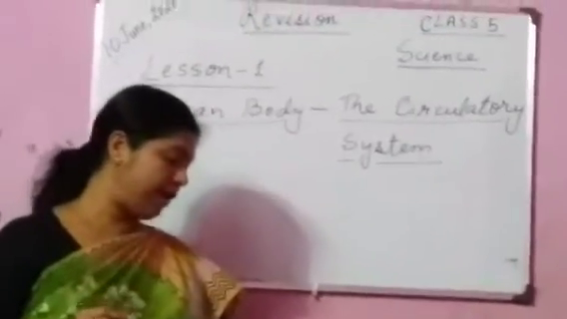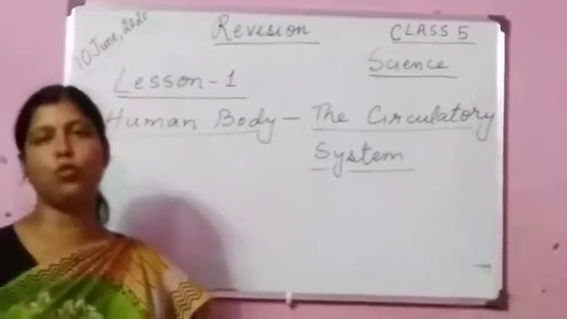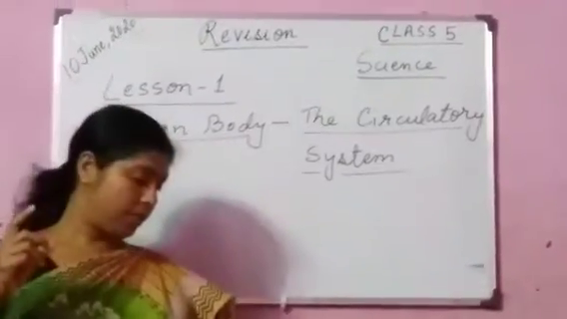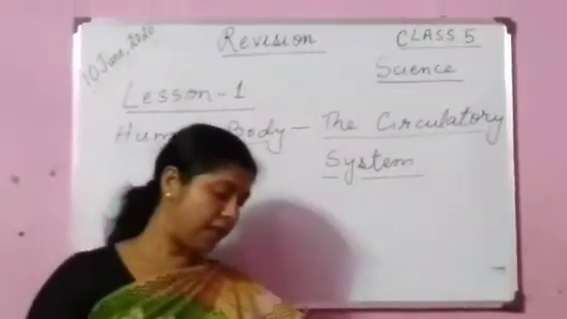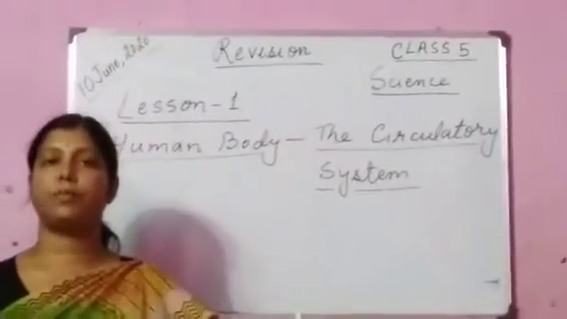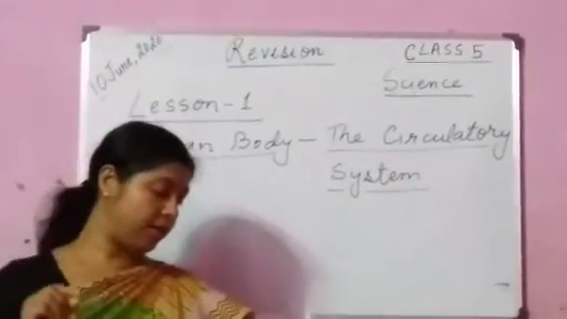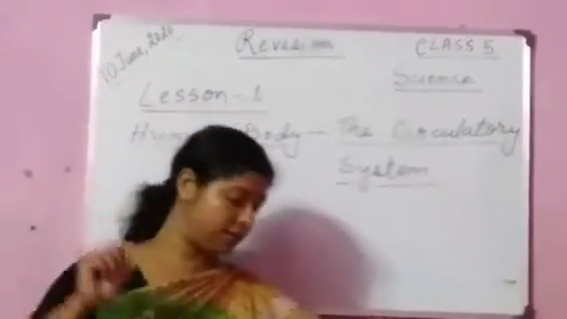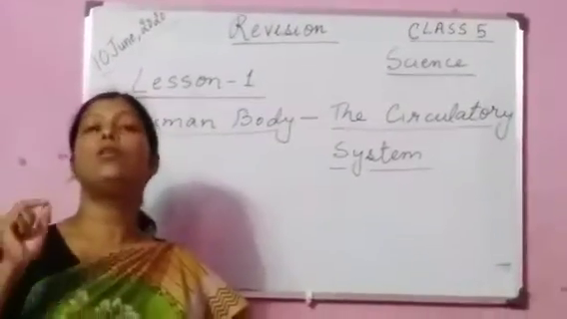The question number 5. The heart is about the size of our fist. Yes, it's true. Our heart is about the size of our fist. Number 6. The human heart is 2-chambered. It's false. The human heart is 4-chambered.